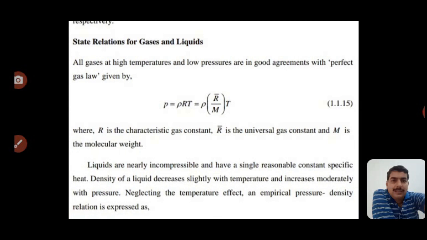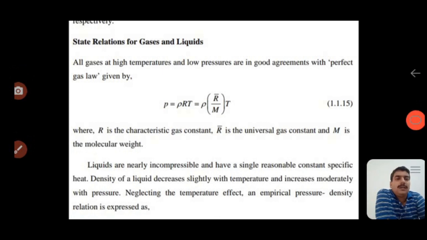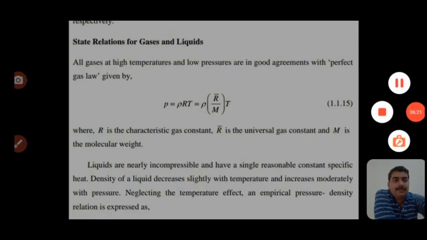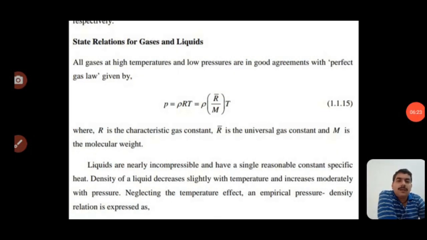Now, these are the state relations for gases and liquids. P is equal to rho R T, and this is equal to rho into R bar upon M into T, where R is the characteristic gas constant and R bar is the universal gas constant, and capital M is the molecular weight of that fluid.